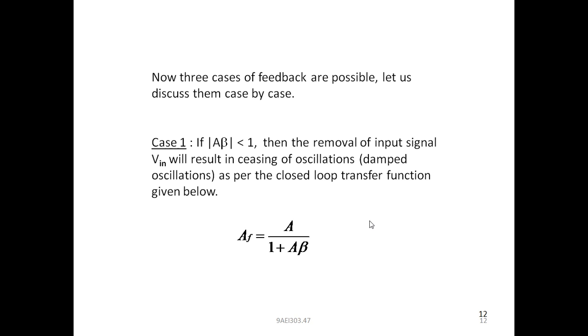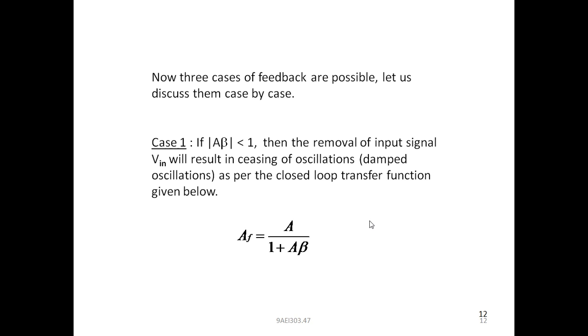In this, if A beta is less than 1, what will happen? Less than 1 means maybe 0.9. So the denominator now becomes 1 plus 0.9, that is 1.9. This is greater than 1. Therefore, AF is equal to A by 1.9.